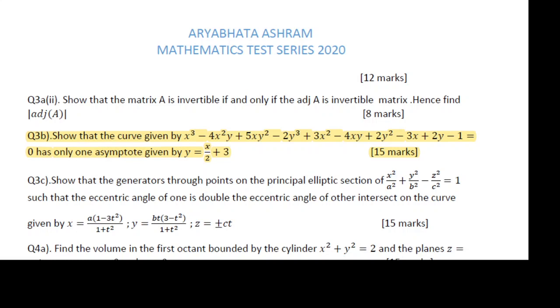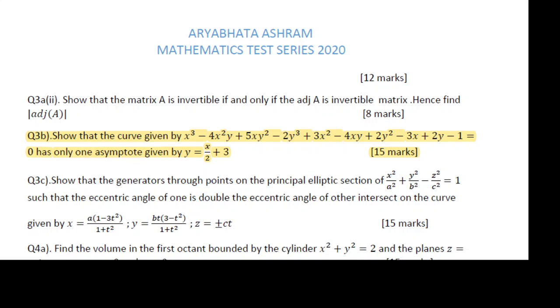You also need some basic fundamental ideas of your class 12. You will see most of the questions are of class 12 nature itself. So now we are going to do some of the questions.